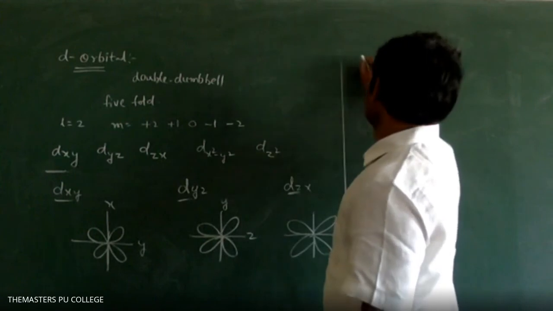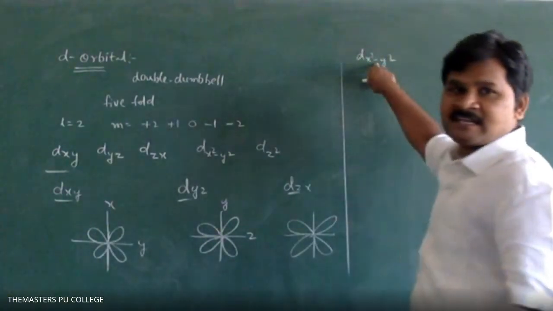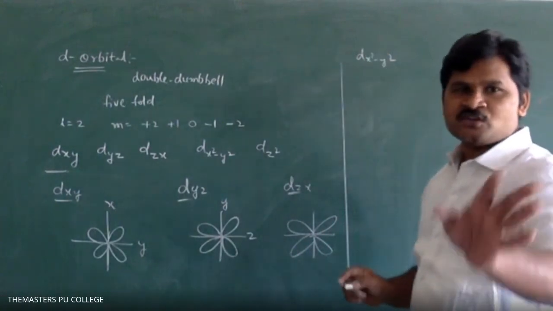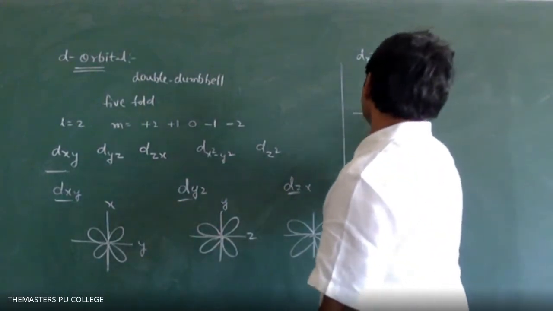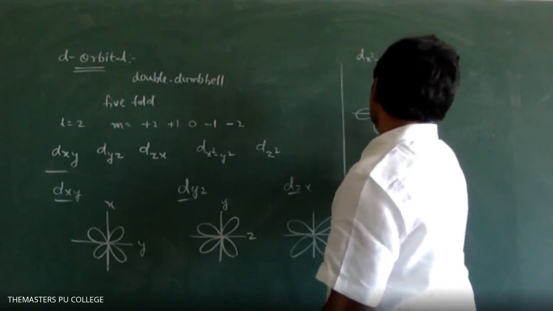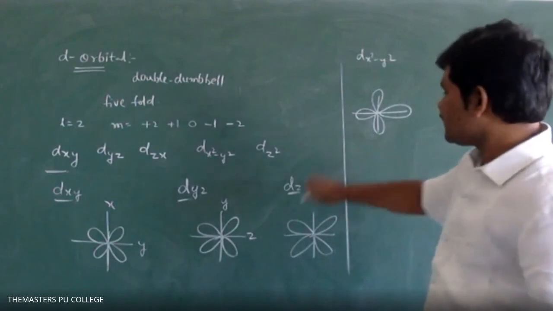Next, dx squared minus y squared, not plus, it is a hyphen. Okay, dx squared minus y squared. You should not pronounce it as dx square y square. Here, what is the difference between this one and this one?